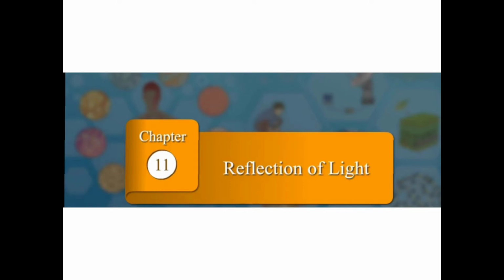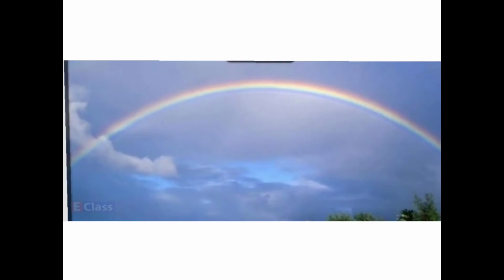We are beginning with the chapter Reflection of Light. We are seeing beautiful phenomena like sunrise, sunset, rainbow, all the greenery around us, flowers, blue sky, etc. The stars are twinkling in the sky, everything due to light. We can see any of the man-made objects also which are around us, due to light.